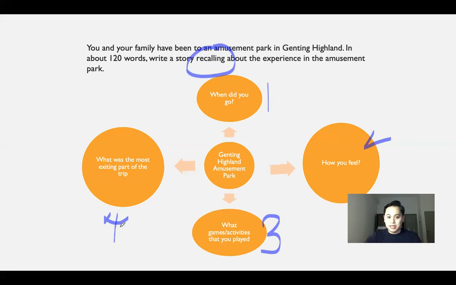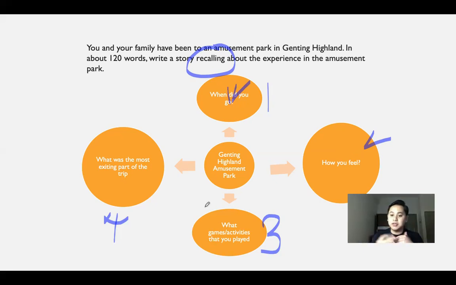The first point is, where did you go? In fact, the question used past tense, so there is no excuse that you do not use past tense in your writing. And then, how did you feel, what games or activities did you play, and what was the most exciting part of the trip.